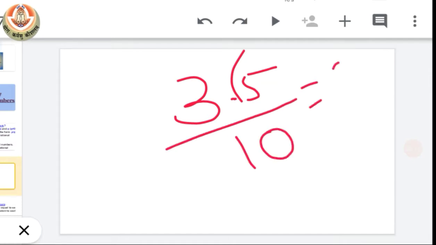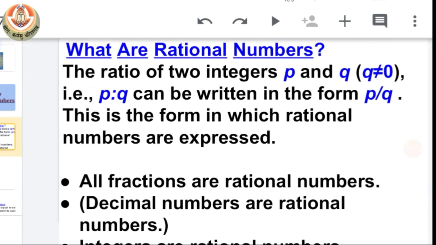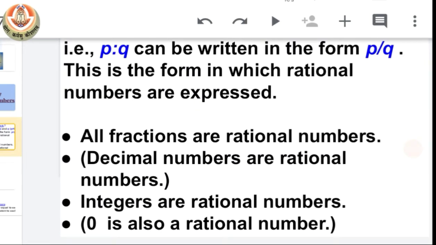So now it is the fraction form of our decimal 3.5, and it is also a rational number. So we can say that all fractions as well as decimal numbers are rational numbers. Okay, I hope this point is very clear to you all.